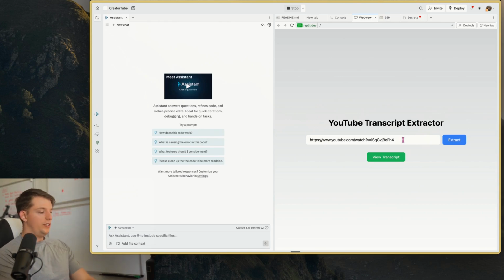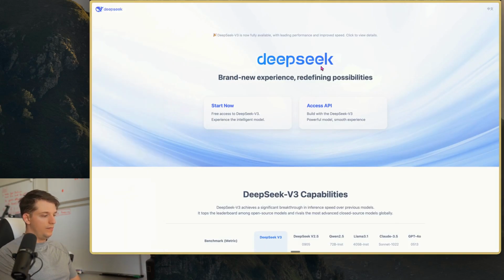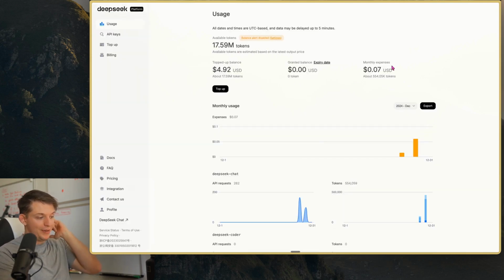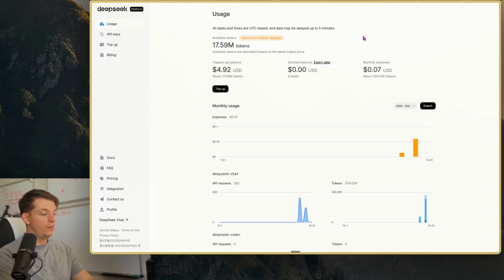Now, what we want to do is use Deepseek. So we can go to deepseek.com, and we can access their API. And this is the cheapest model ever. I've been using this like crazy already, and I've used 7 cents. It is cheaper in this initial period than it will be, but it's still 10 times cheaper than OpenAI. That means for every 10 prompts you do with Deepseek will cost the same amount as one prompt with OpenAI. And some people are like, Deepseek is a Chinese company, I don't trust them. You trust OpenAI?